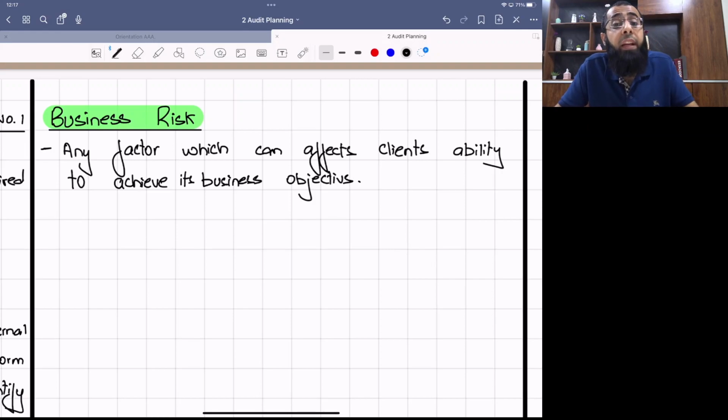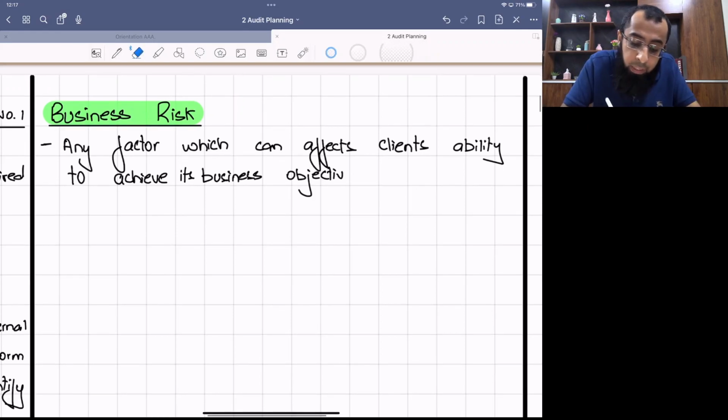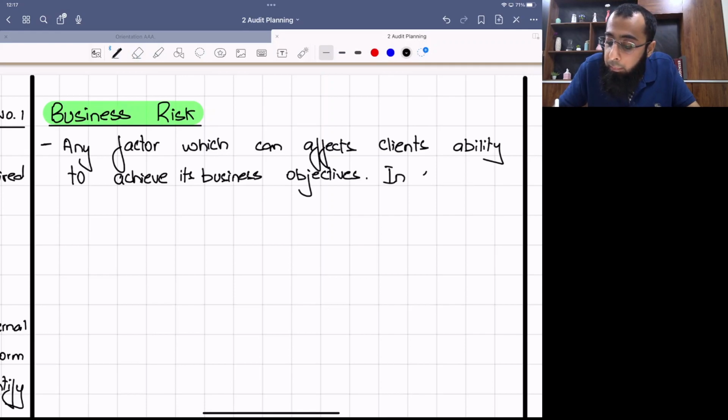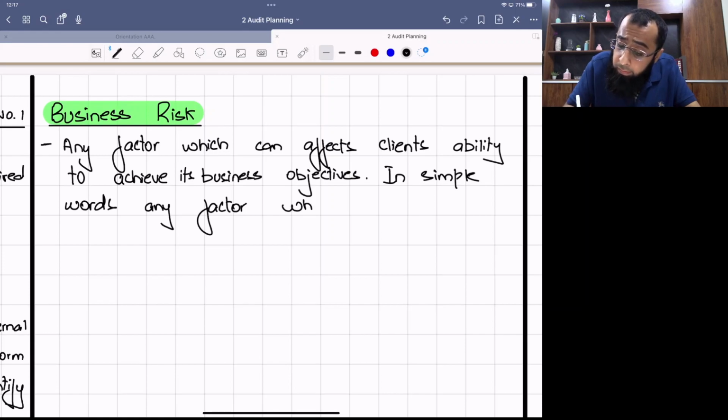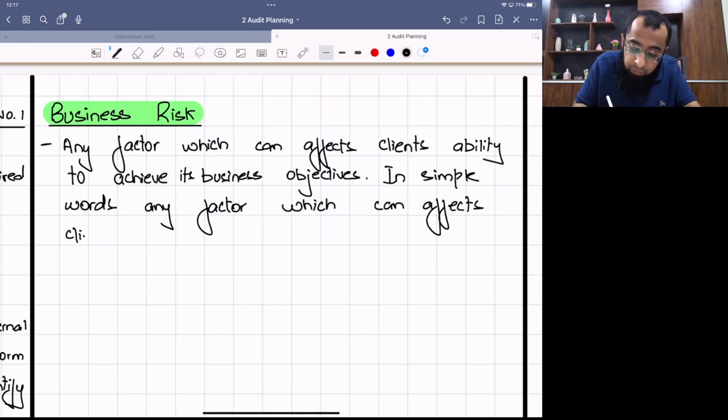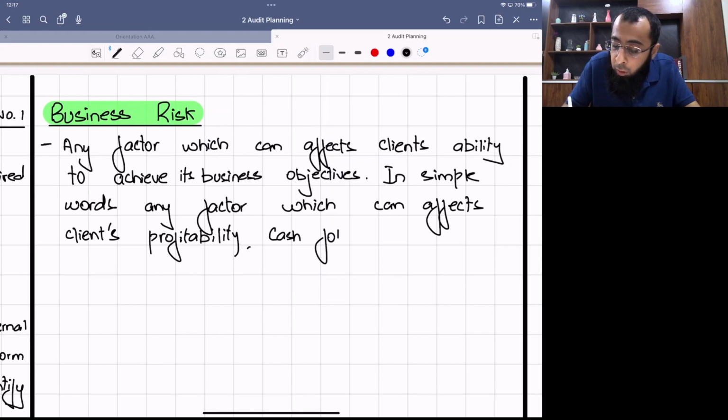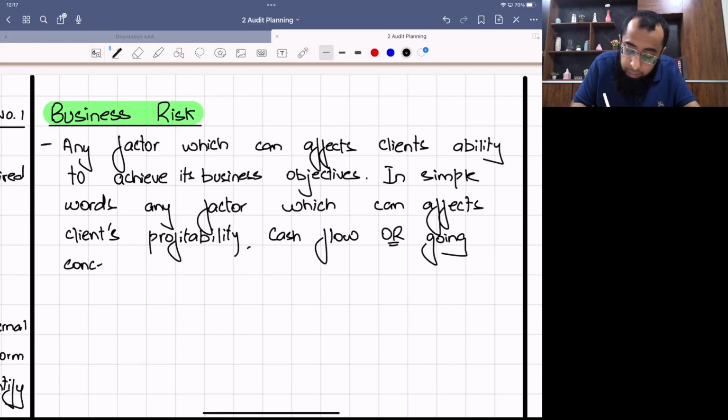In simple words, any factor which can affect the client's profitability, cash flow, or going concern status will be considered a business risk.